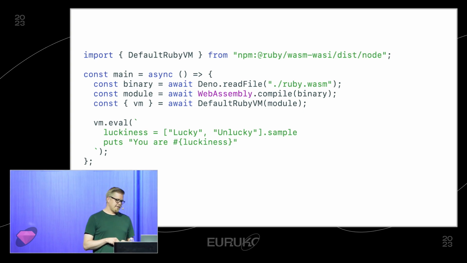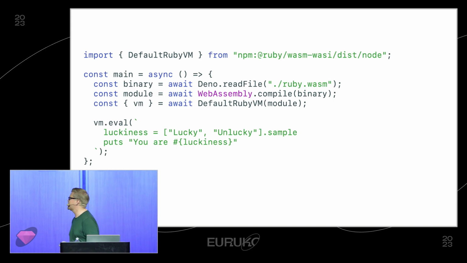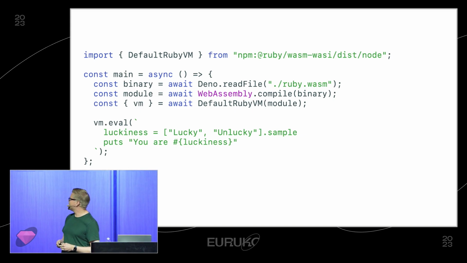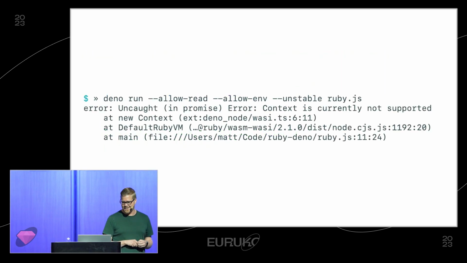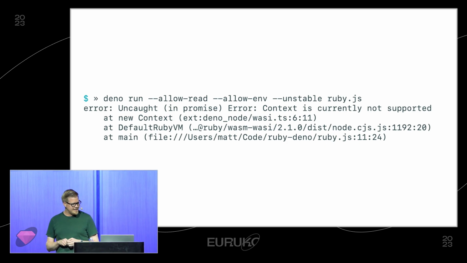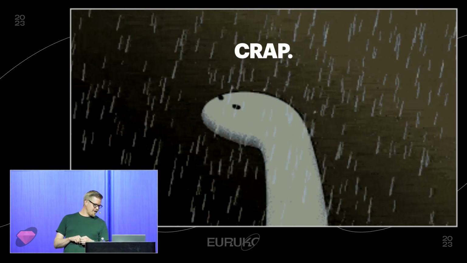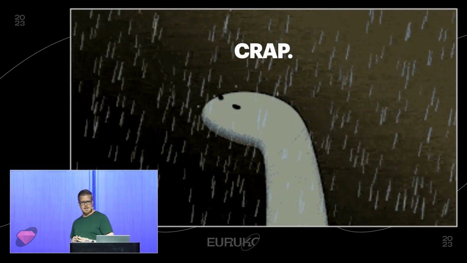Right. So here, we import the VM from NPM, and then we do some setup to initialize it, and we should be able to eval some Ruby code. But alas, once again, we run into some more incompatibilities. Well, no Deno then. So,